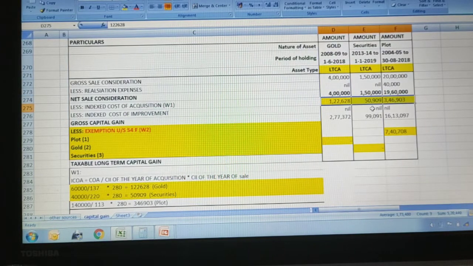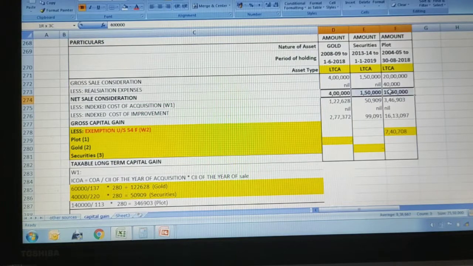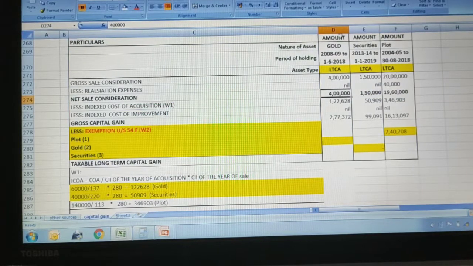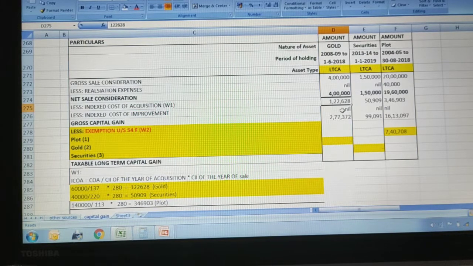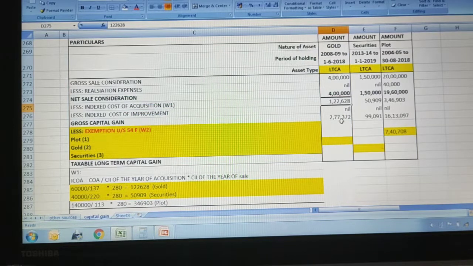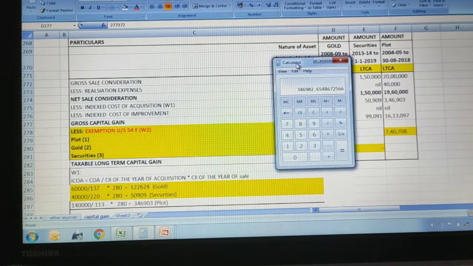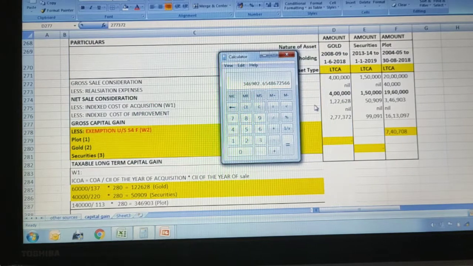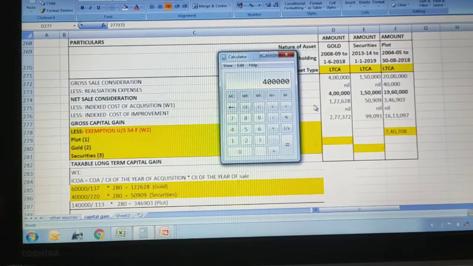So if you subtract this, you will get the answer. So if you subtract from the net sale consideration of 4 lakhs for gold the indexed cost of acquisition of 1,22,628, you will get the answer of 2,77,372. Let me show for one, and the rest will be similar.